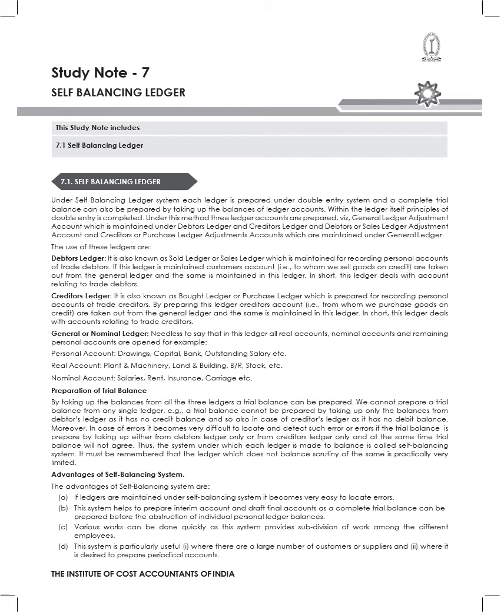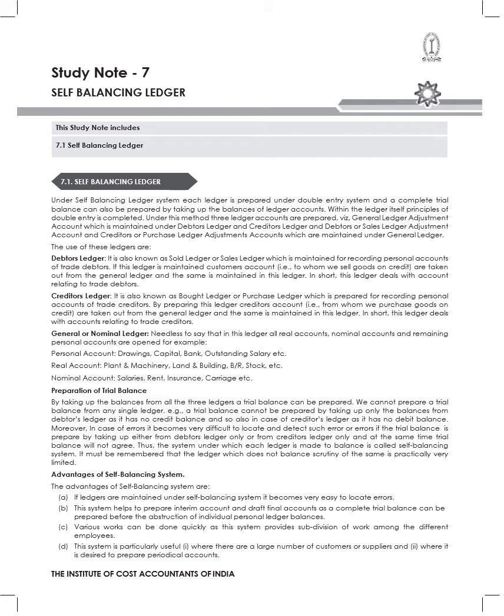So what is a creditors ledger? It is also known as the bought ledger or purchase ledger, which is prepared for recording all personal accounts of trade creditors. In this ledger, the creditors from whom we purchase goods on credit are taken into account.